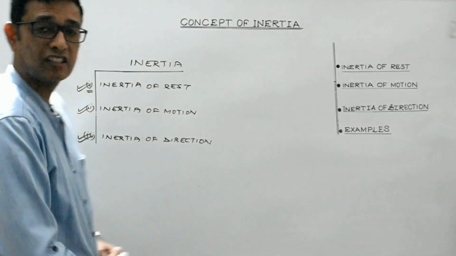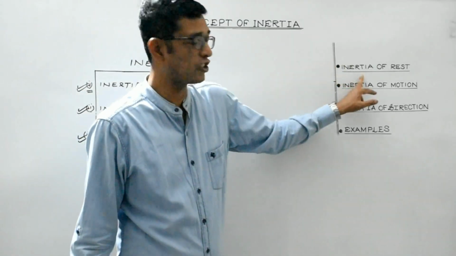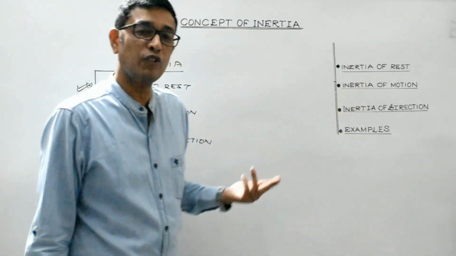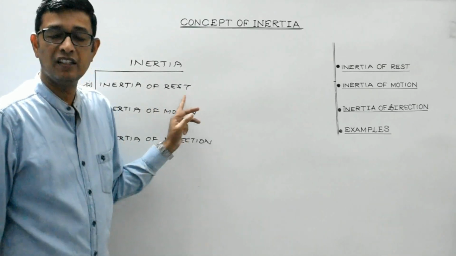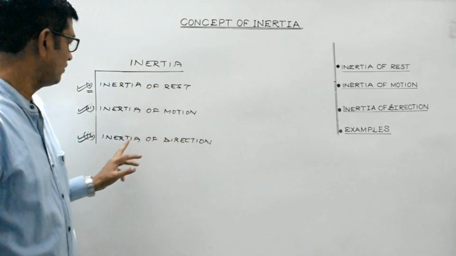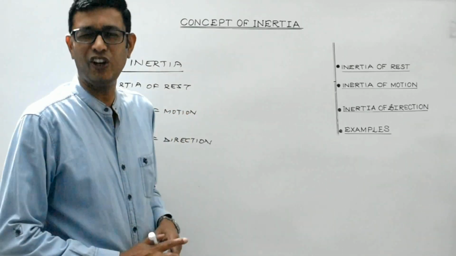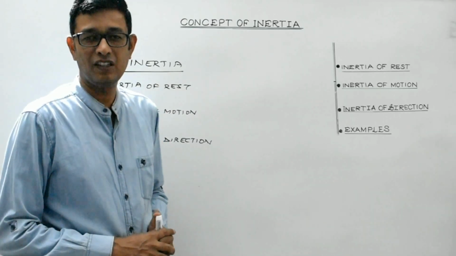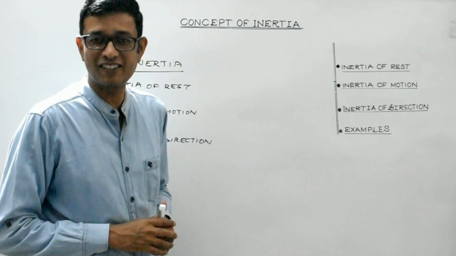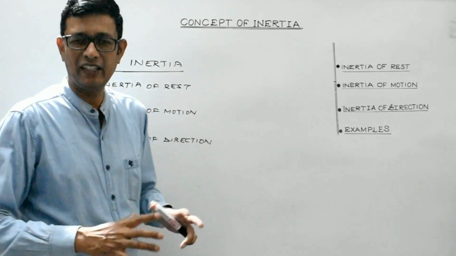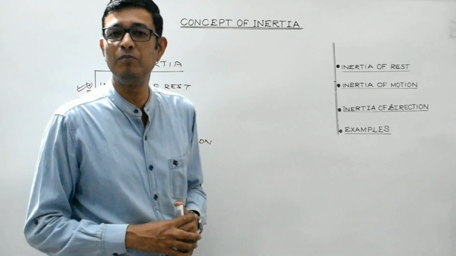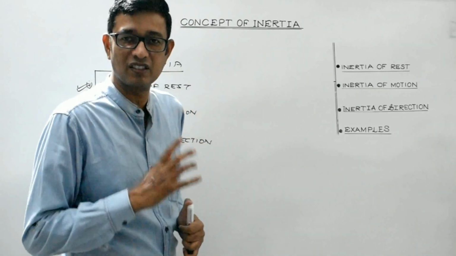So students, we have discussed the concept of inertia. Then we have discussed the types of inertia, inertia of rest, inertia of motion, and then inertia of direction along with several examples. I hope you have enjoyed the clippings, right? So let us recapitulate all the important things which we have discussed in this particular session.